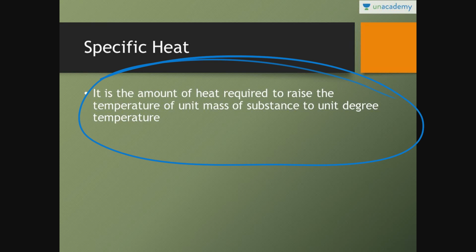So you know that Q is equal to mc delta T. Specific heat is the amount of heat required to raise the temperature of unit mass of substance. The value of m is 1 and the value of delta T is also 1. So how much amount of heat do we have to supply? It is basically the specific heat.